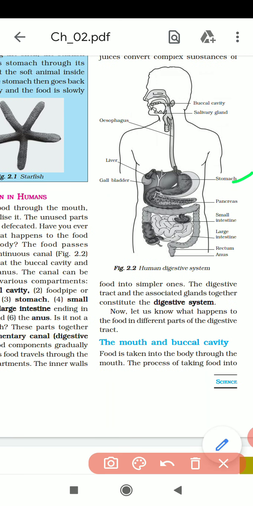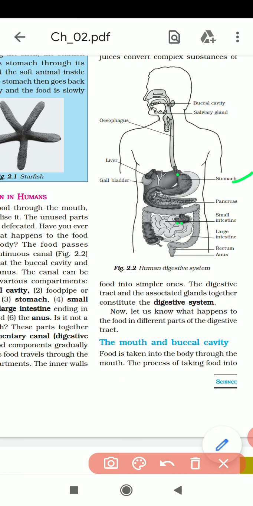Two tubes are there: one is attached to the food pipe, another is attached to the small intestine. These are the two parts.